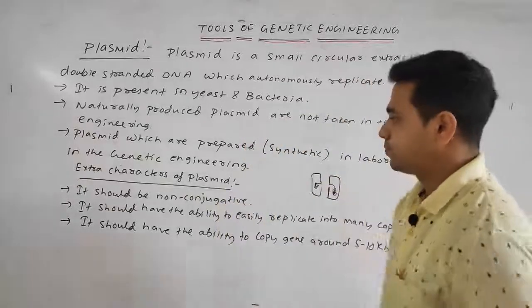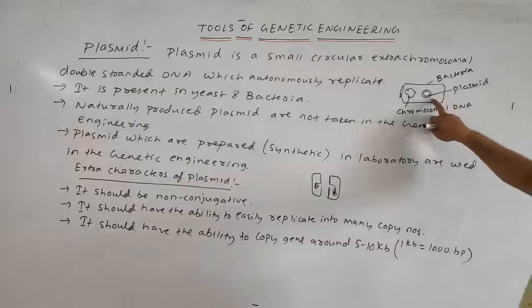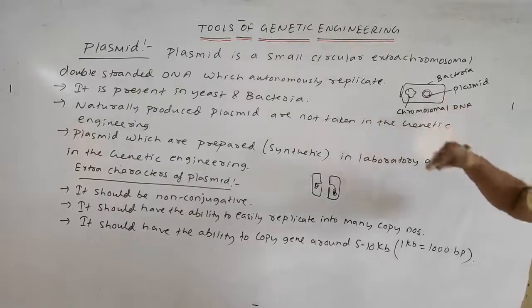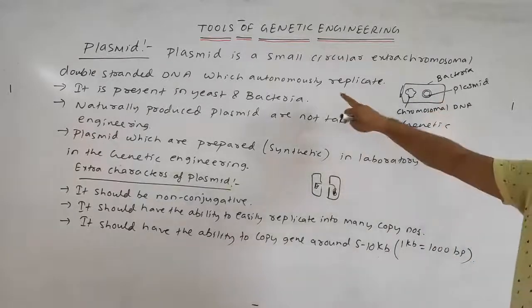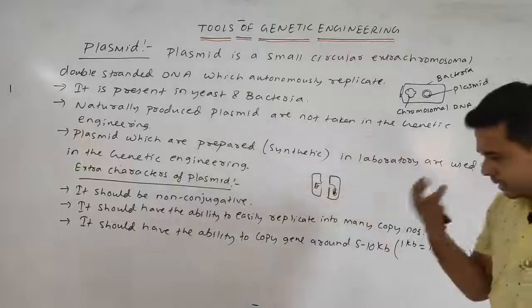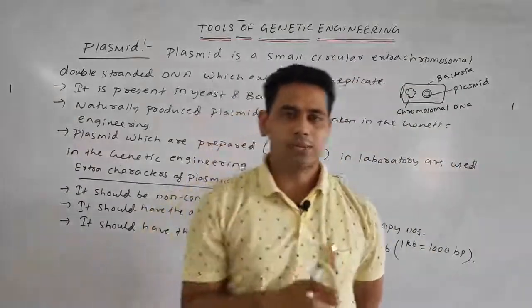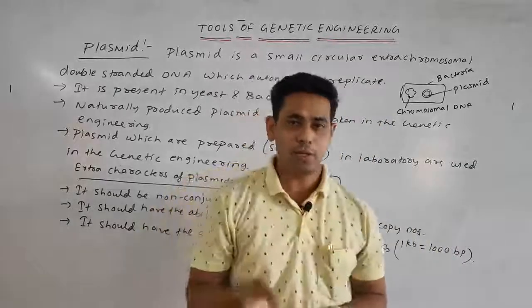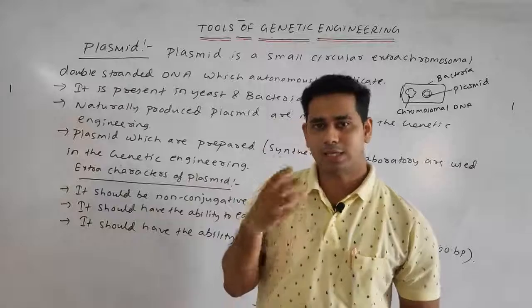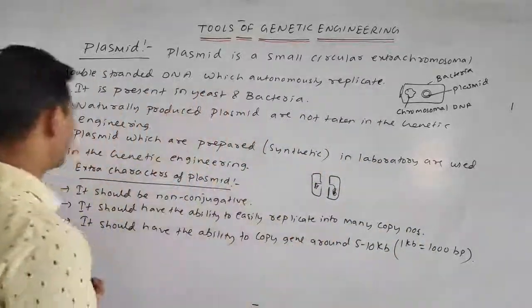So these are some general points. The plasmid is a small circular extra chromosomal double stranded DNA which autonomously replicates. It is naturally present in yeast and bacteria. The naturally produced plasmids are not used in genetic engineering. The artificial or synthetic form of the plasmid, prepared in the laboratory, is used in genetic engineering.